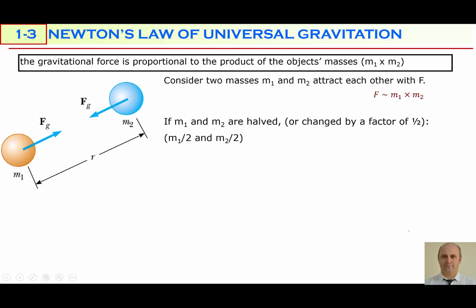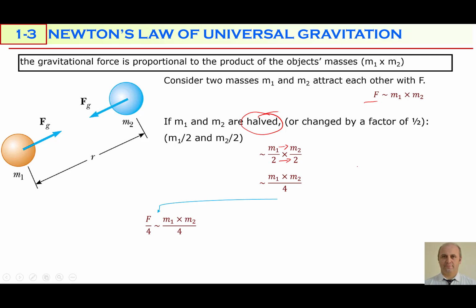What if these masses are halved? Halved means changed by a factor of 2. So m1 is going to be m1 over 2, and m2 is going to be m2 over 2. So both masses are halved. In mathematics, we multiply numerators and denominators. So the result is m1 times m2 divided by 2 times 2, which becomes 4. If the right side is divided by a factor of 4, the left side also must be divided by a factor of 4. That's why you will divide the force by 4.